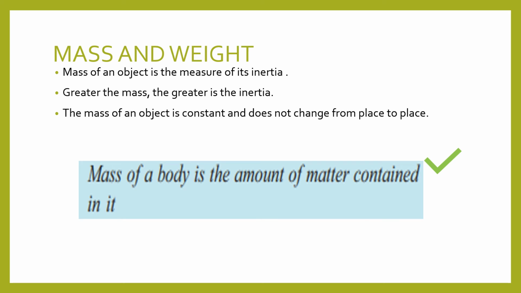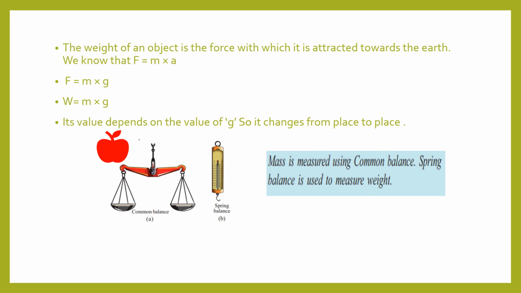So it is not going to change, because the particular object will have the same amount of matter wherever it goes. But when we consider the weight, it will be changing, isn't it? Because weight W is equal to mg. That is the formula for finding out the weight, and we know that g will be changing. g has different values at different places. So g will be changing, so W also will be changing. So mass is not a changeable one, it is constant, but W, the weight, will be changing from place to place.